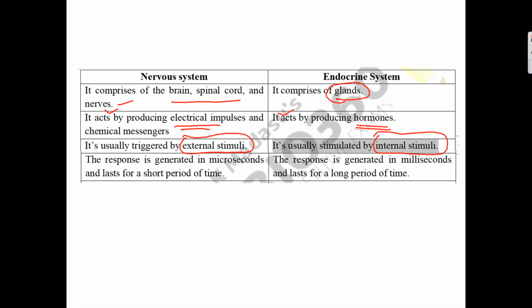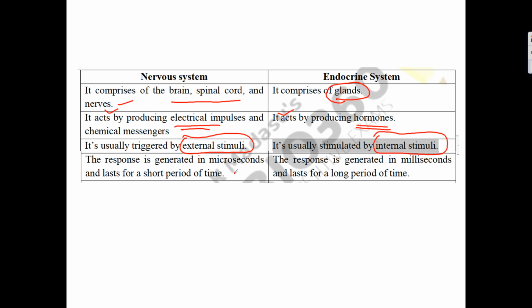In the nervous system, the response is generated in microseconds and lasts for a short period of time. Suppose when you touch a hot coffee mug, immediately you will remove your hand from there. This happens in a very short period of time, and the response is very quick.